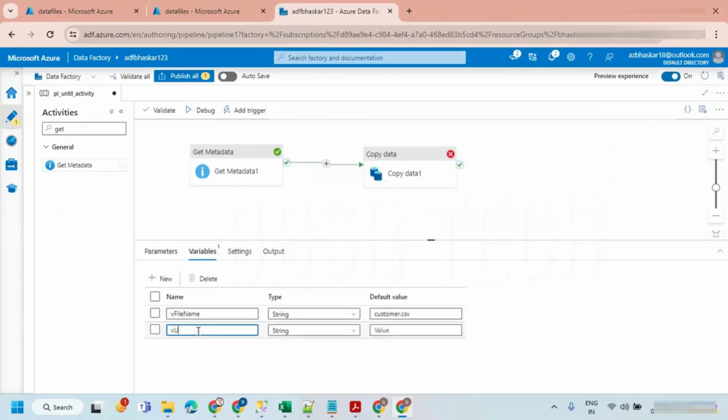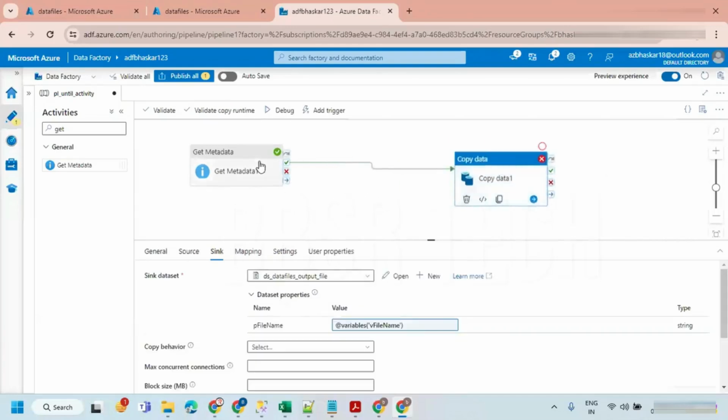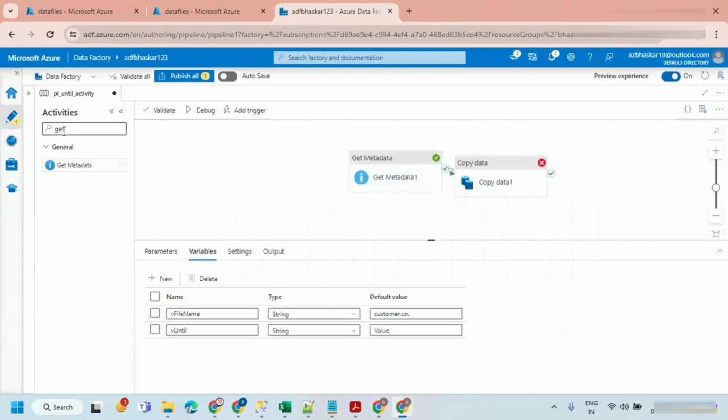variable until. For this until I'm not keeping any value. First time I'm going to set false. But I cannot take a boolean value, it is not allowing. So I'm just going to convert this value later. So what I'm going to do is, let me take an until activity.